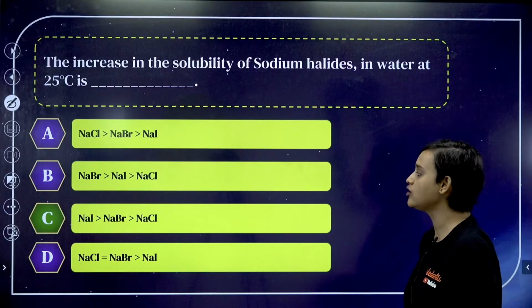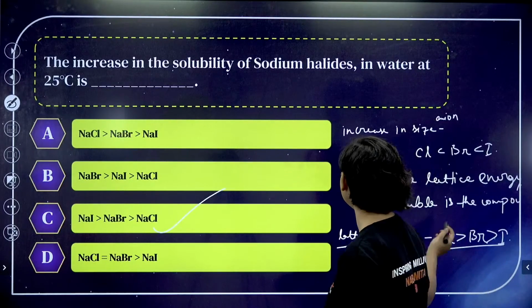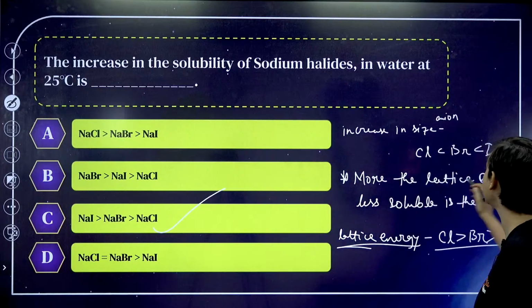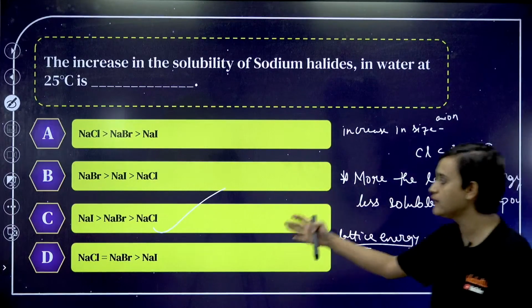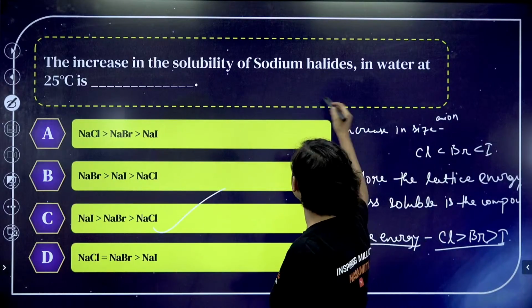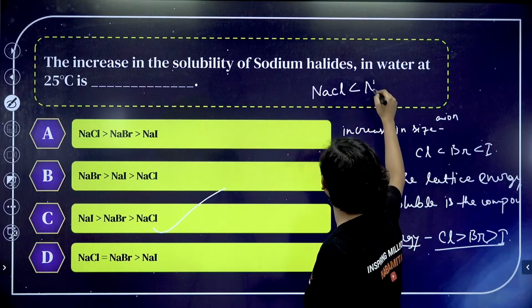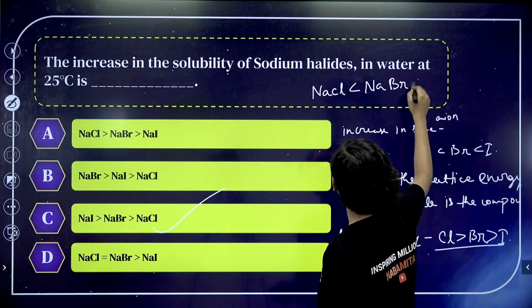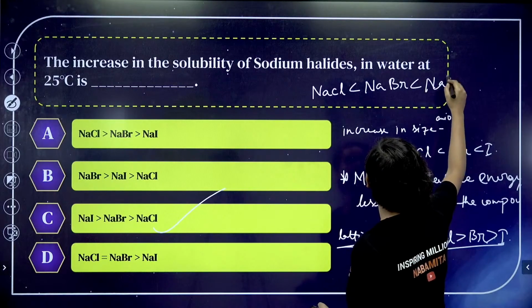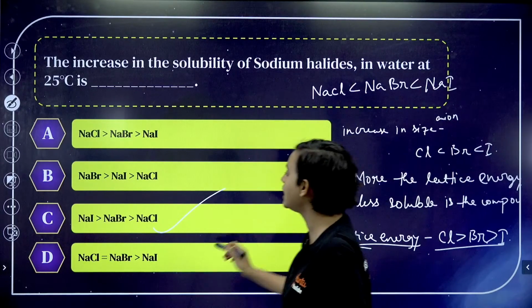Please check it out. What did I say? I just explained the whole thing. I told you that the more the lattice energy, the less soluble the compound is. Don't get confused. If you have to write it, you can also write it like this: NaCl, then NaBr, and then NaI. If you write it in reverse, then this is what the answer will be.